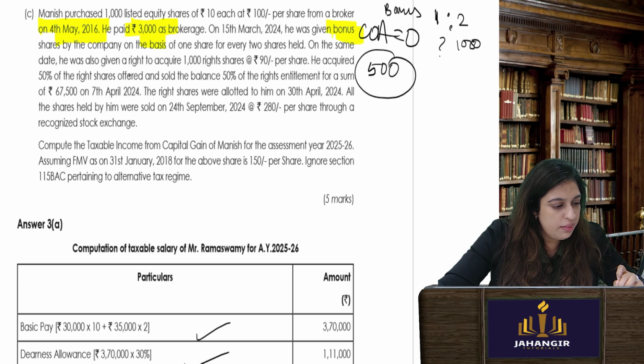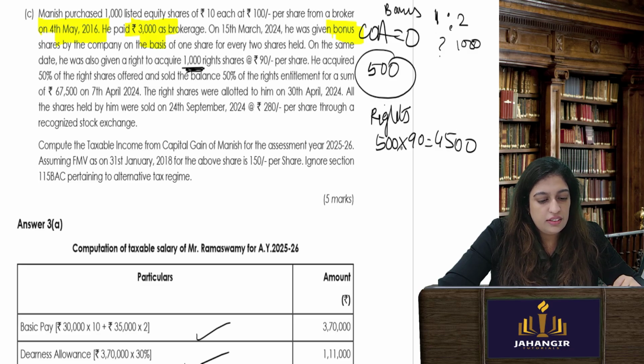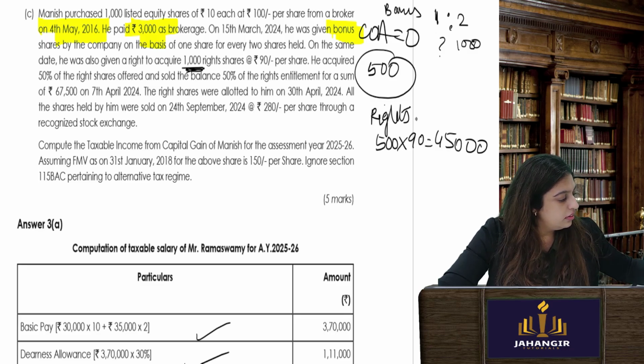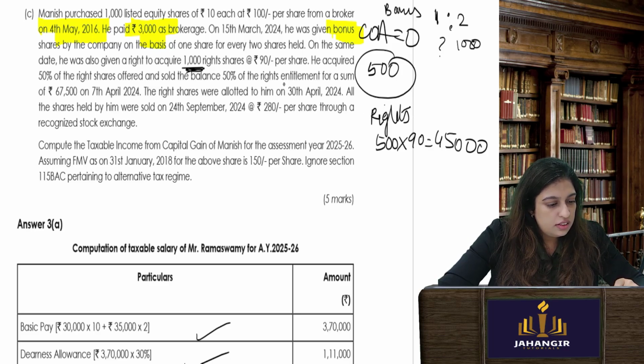Okay. On the same date, he was given right to acquire 1,000 shares at 90 rupees per share. He acquired 50% of the shares. So this is bonus. He got right shares. How many? He acquired 50% of the shares. From 1,000 right shares, he acquired 500. That means he acquired at 90 rupees. Correct? 50% and sold the balance 50% of the right entitlement for a sum of 67,500.